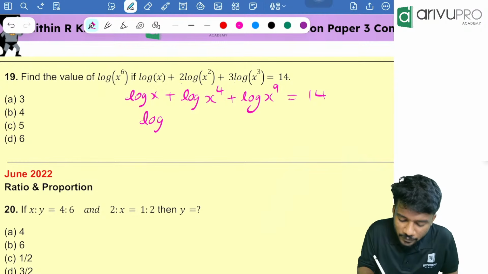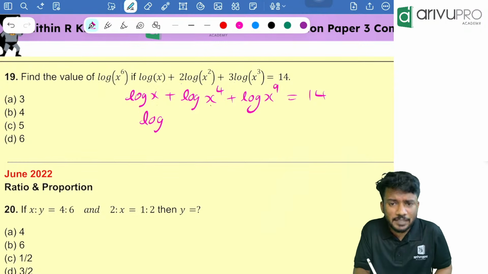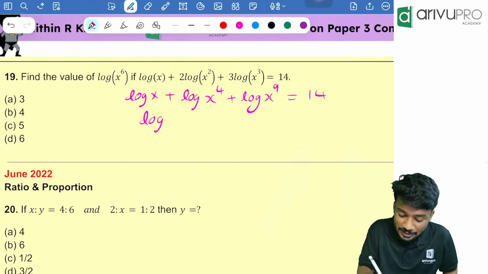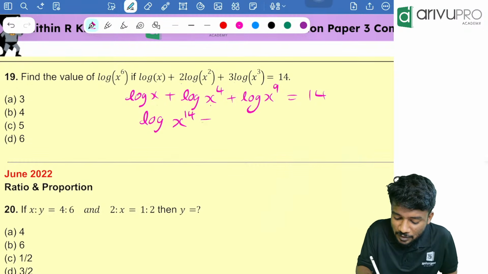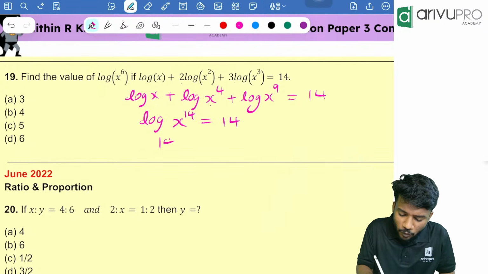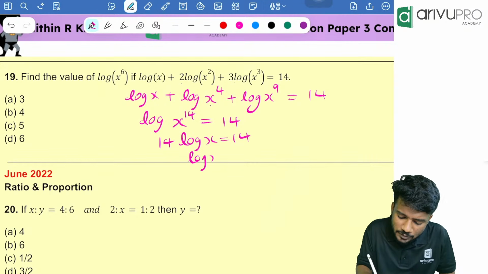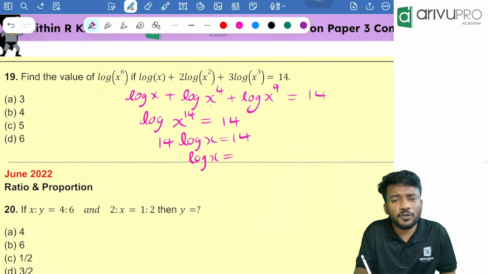People, take the product rule. Sum is how much? Sum means product rule. X into x raised to 4 into x raised to 9, that is nothing but x raised to 14, which is equal to what? 14. So from this, people, 14 log x is equal to 14. So log x value is how much? 14 by 14 is 1.